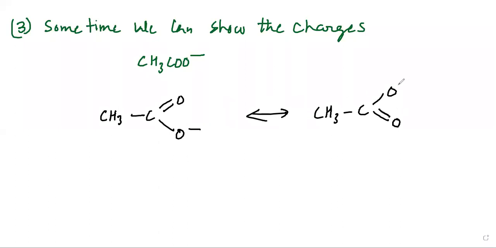And I will show the negative charge this way. And please remember that it is better to show the lone pair of electrons. You can see that wherever we have the negative charge, there we put 2 extra electrons so that we can understand it well. So this is how, my dear students, we can draw the various resonance structures and understand them well.